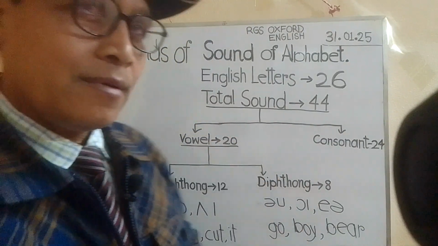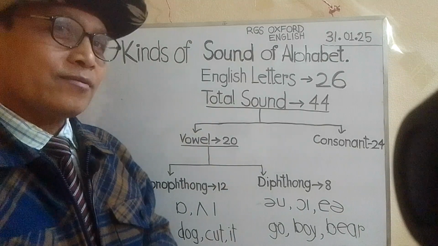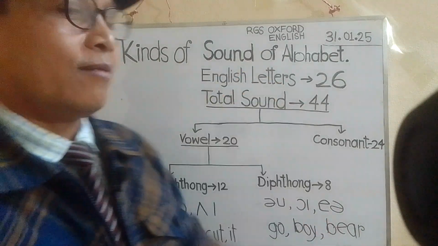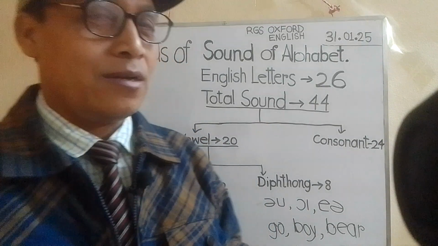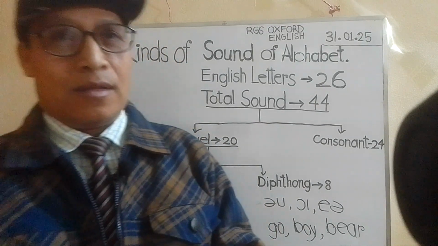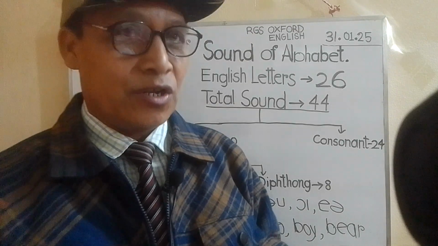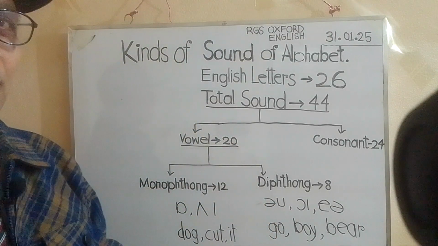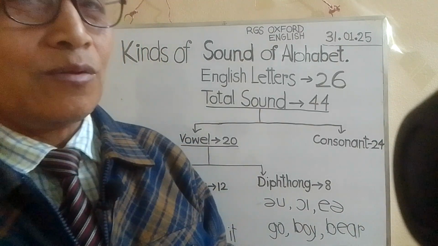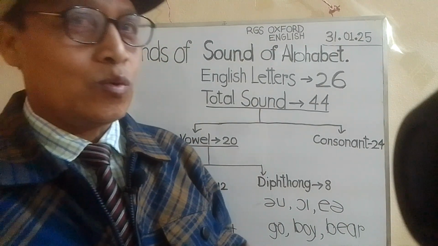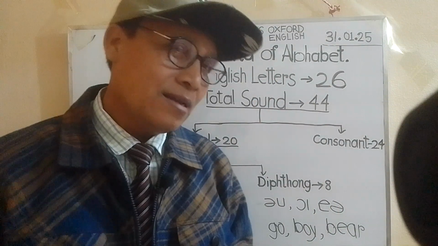And okay, now let's come to our main point. Here you see on the board kinds of sound of alphabet, and already I have discussed sound of alphabet, level by level. I mean that step by step. And if we don't know the kinds of sound of alphabet, actually it is not easy for us to learn the real sound of the letters.